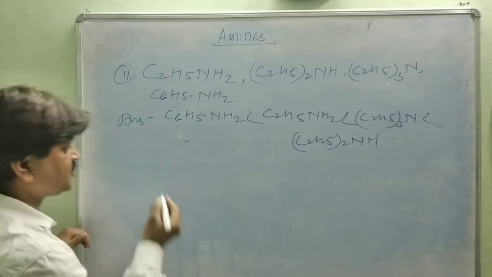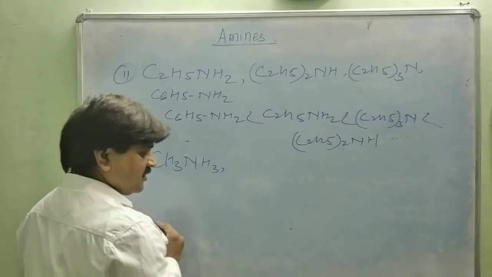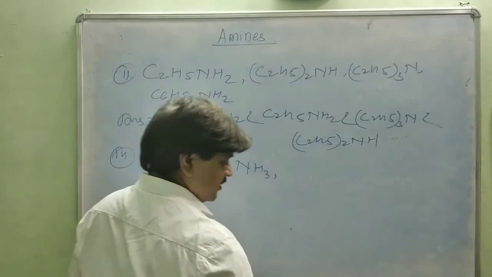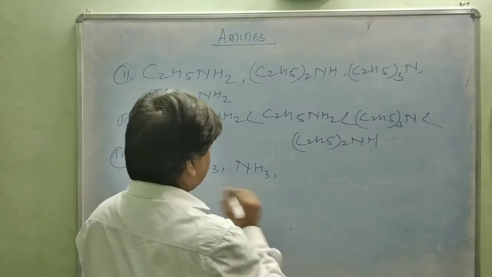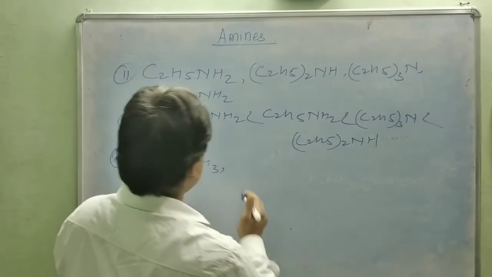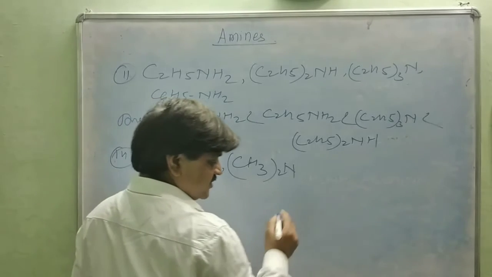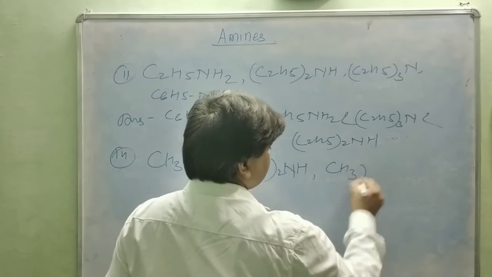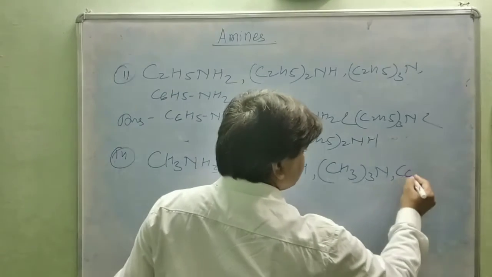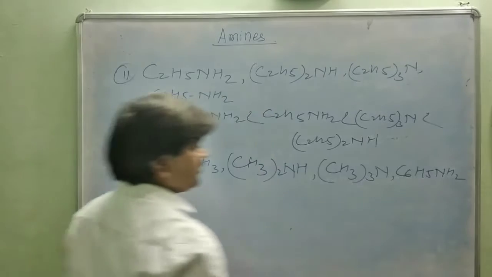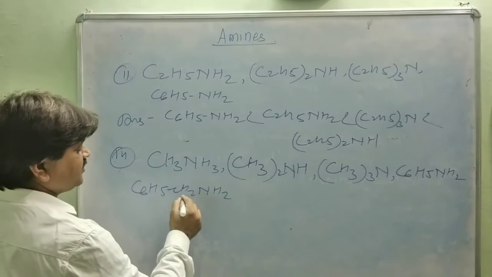Next question. The third one gives CH3NH2, methylamine, then ammonia NH3, then (CH3)2NH, dimethylamine, (CH3)3N, a tertiary amine, then aniline C6H5NH2, and then benzylamine C6H5CH2NH2. Benzylamine is also a primary amine.